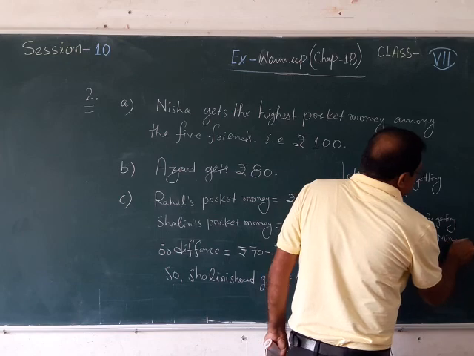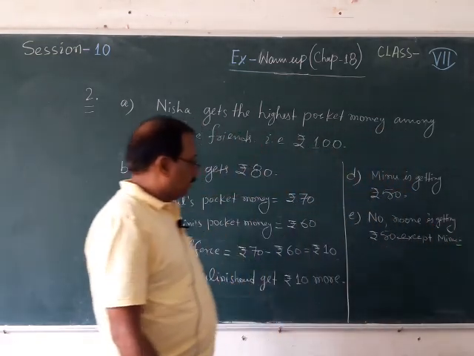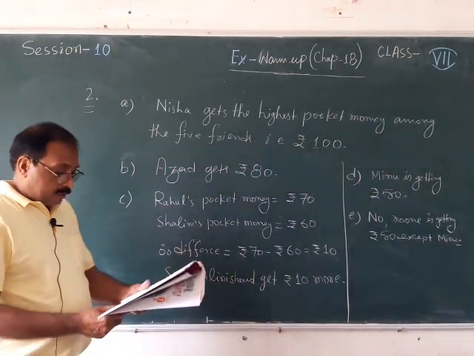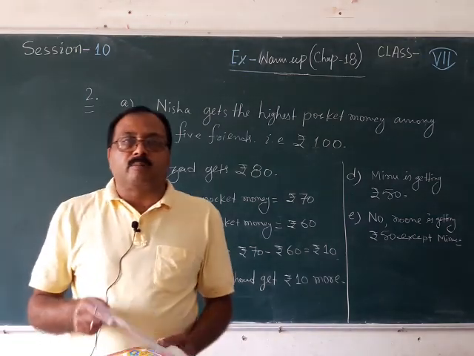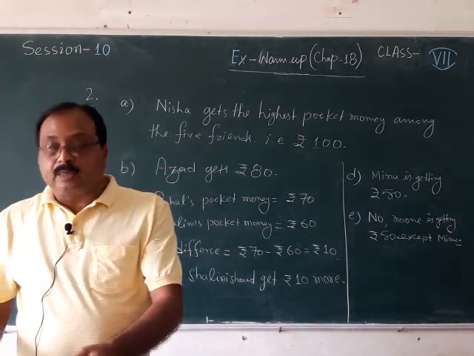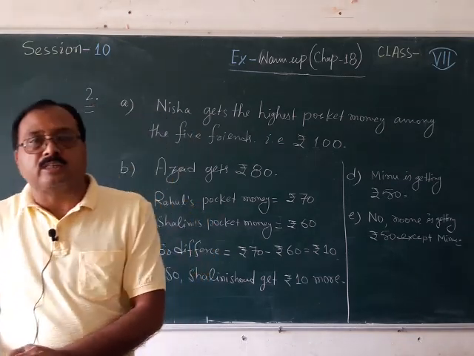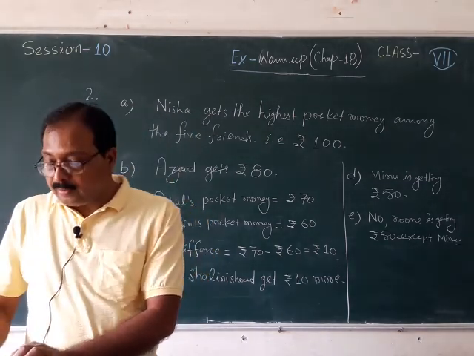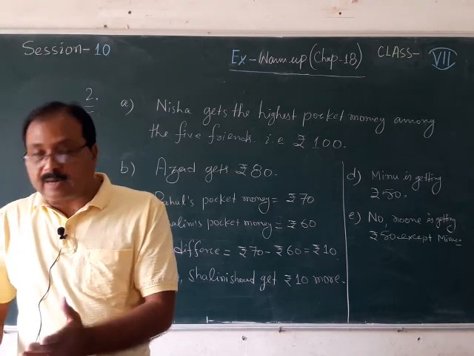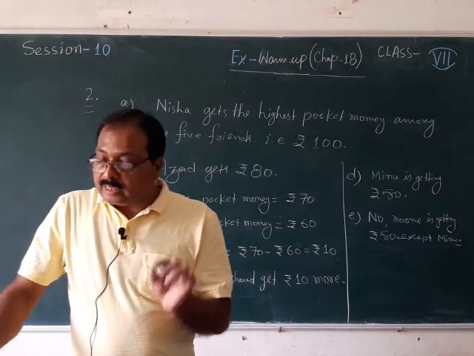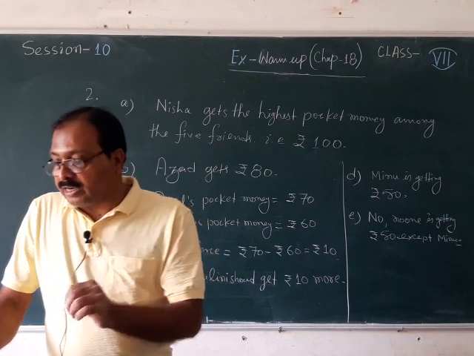That means Meenu is getting only rupees 50. So this is the answer of question number 2, and this is all about how to read the bar graph. I know that you all can read the bar graph. In the bar graph you can read the information very quickly and very fast.